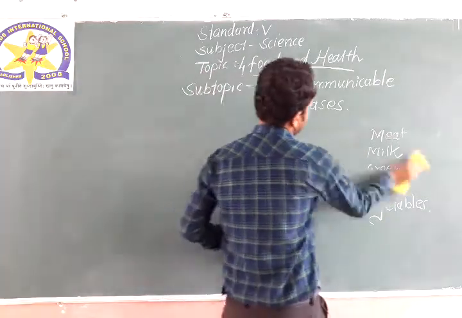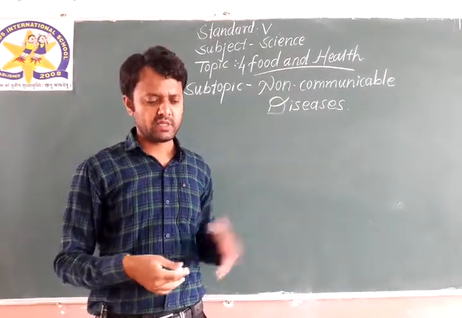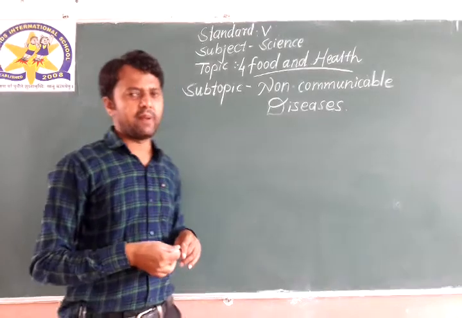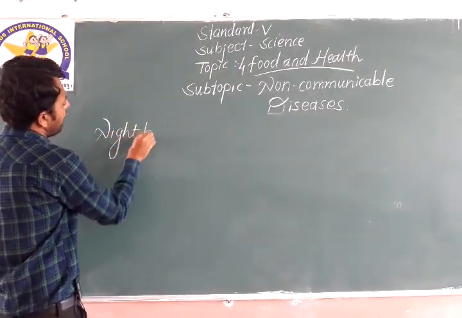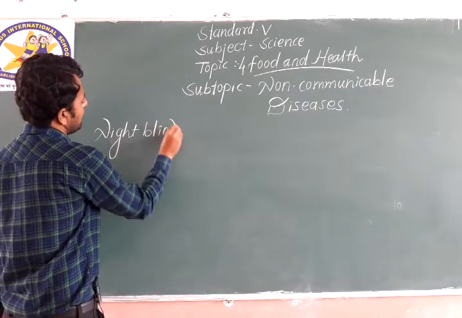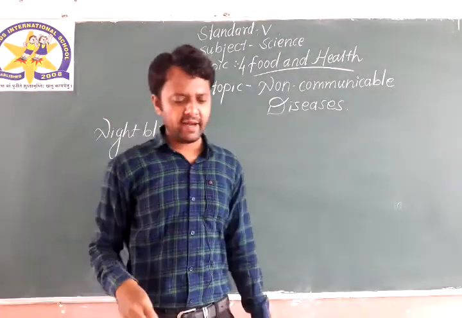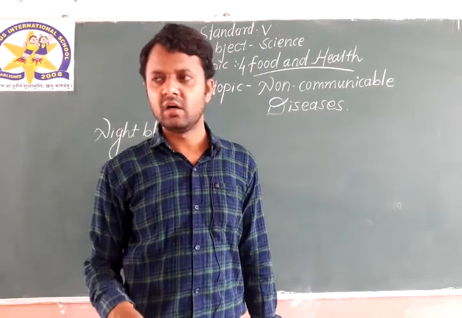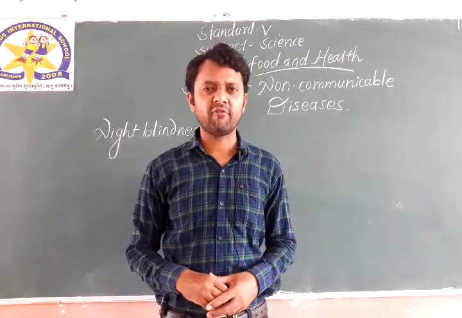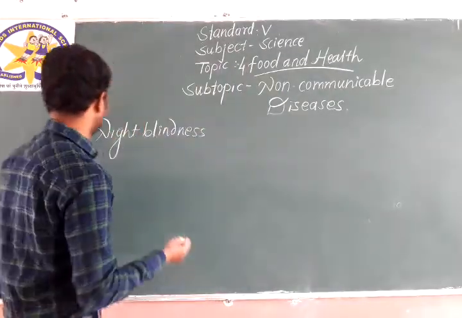Rest of the chart, the different kinds of diseases, is clearly given here, page number 52, so we will not discuss it more. One more disease we will see and then we will wind up. Night blindness. I hope you all have heard about this disease. Night blindness is a disease caused due to the lack of vitamin A.